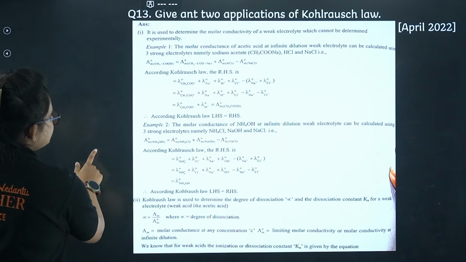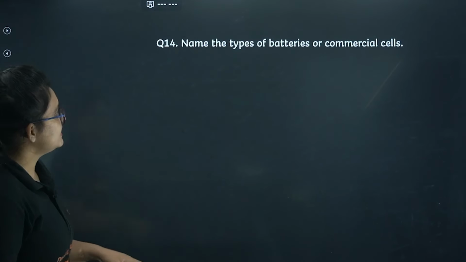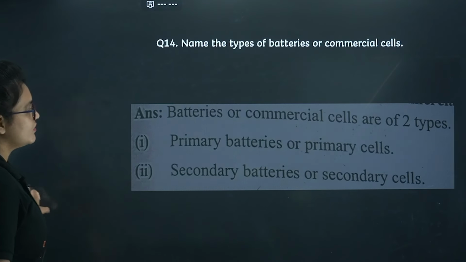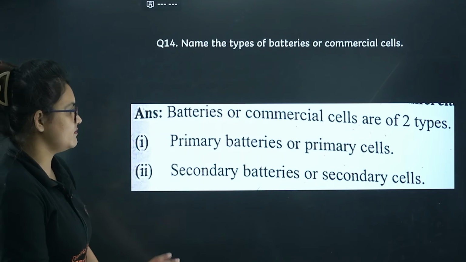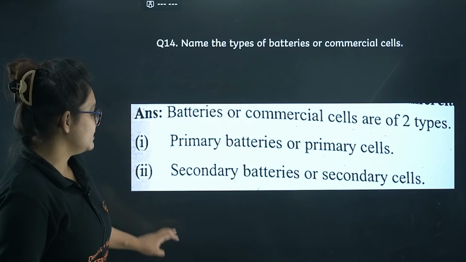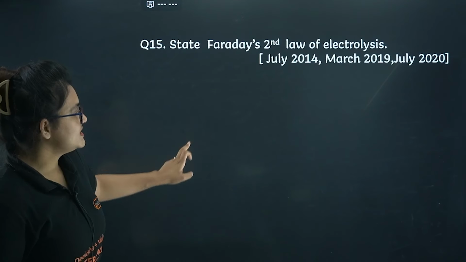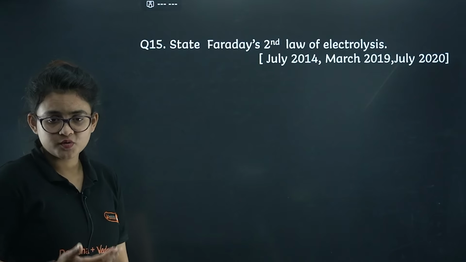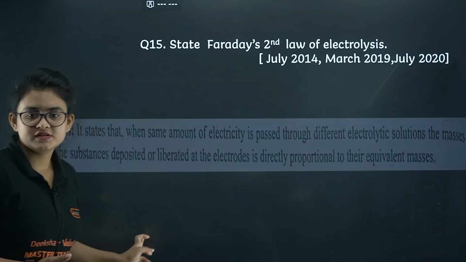Let's proceed further. Here you can see, name the types of batteries or commercial cells. So what you know, it is primary batteries and secondary batteries. Next question you can see, state Faraday's second law. Both the laws are very important, second law and first law.